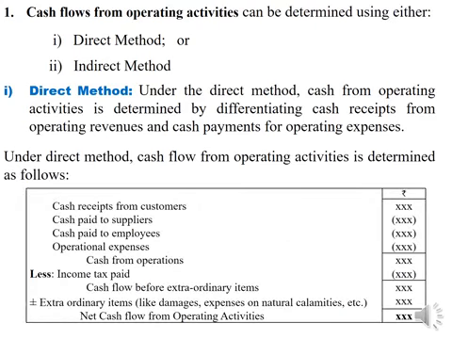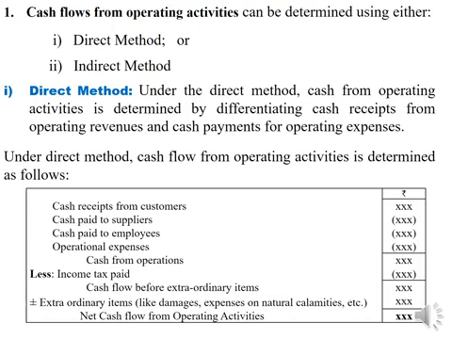Cash receipts from customers on sales or repayment of debts, that is cash received from debtors, will be taken. Cash paid to suppliers will be deducted. Cash paid to suppliers means cash paid on purchases, cash paid to creditors, cash paid to bills payables, etc. will be taken as a negative figure here.